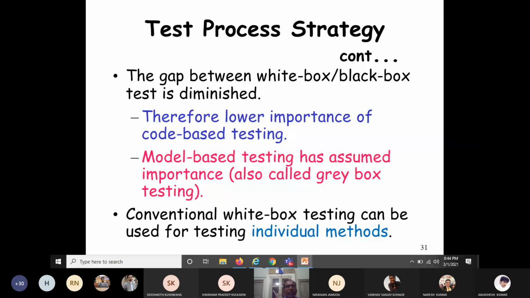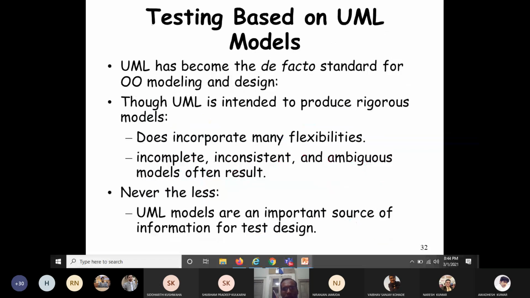You know that nowadays UML has become the de facto standard for modeling and designing of object-oriented software. Even though UML is intended to produce rigorous models, it has some limitations, such as many inflexibilities. It may result in incomplete, inconsistent, and ambiguous models.